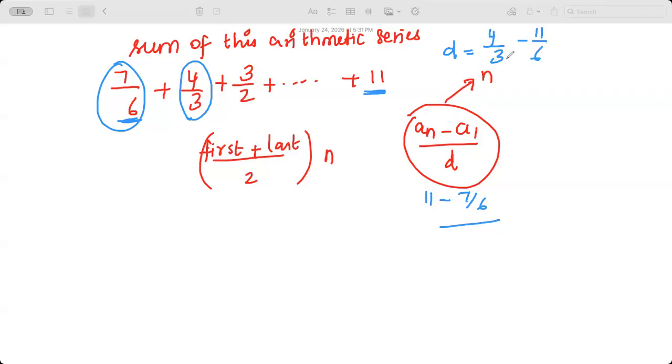It's just fraction subtraction, right? So multiply by 2. So what do I get? 8 minus 7 by 6 is 1 by 6.